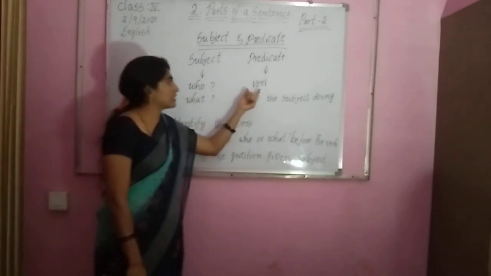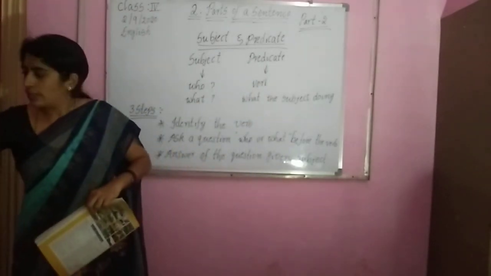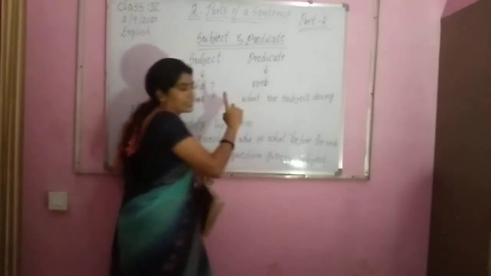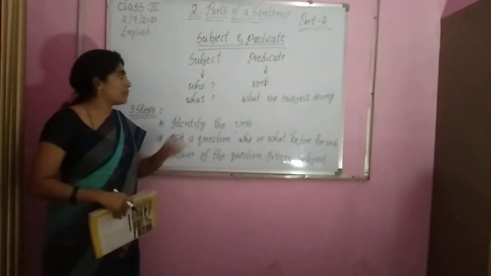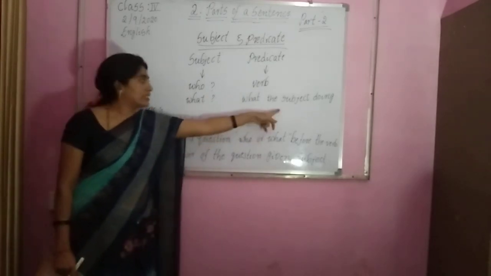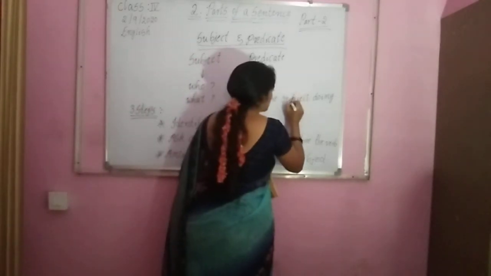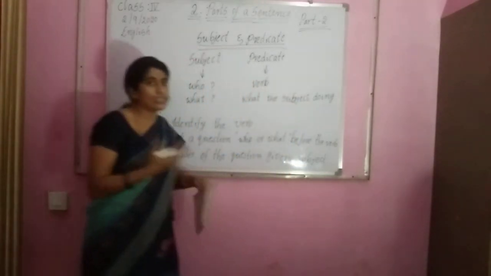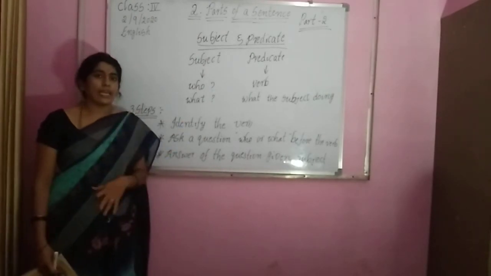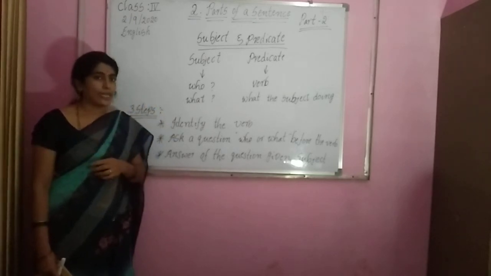The predicate contains the verb as well as what the subject is doing. Every sentence has two parts: one is subject and the other one is predicate.